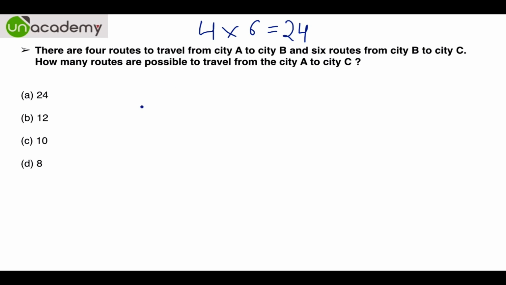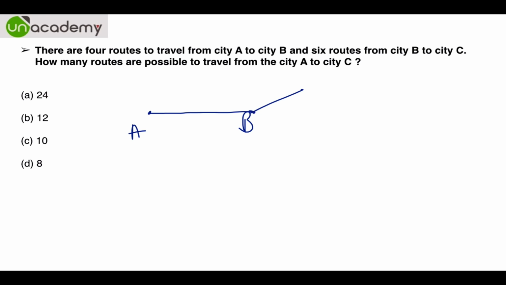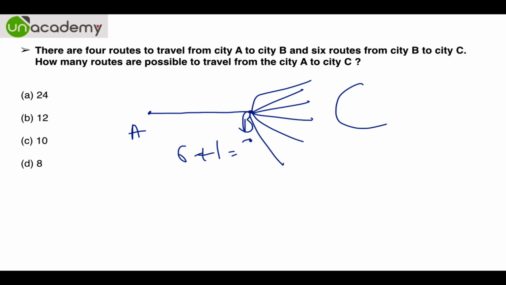How is it possible? I'll just show you. Let's assume there is only one route to travel from city A to B. So this is A and this is B, and then there are 6 routes to travel from B to C: 4, 5 and then 6. All these lead to C. Now tell me how many routes are there. Is it 6 plus 1? Obviously no. So 7 is not the answer.